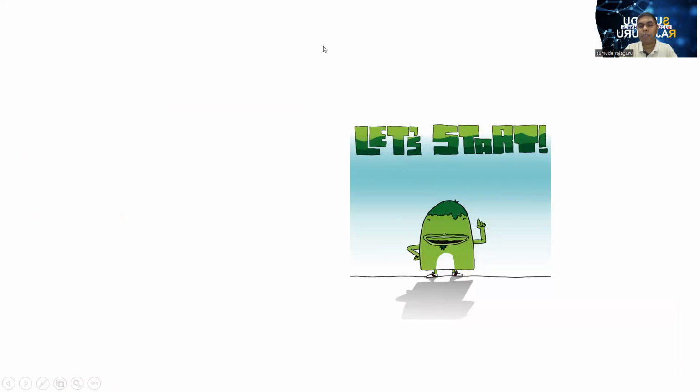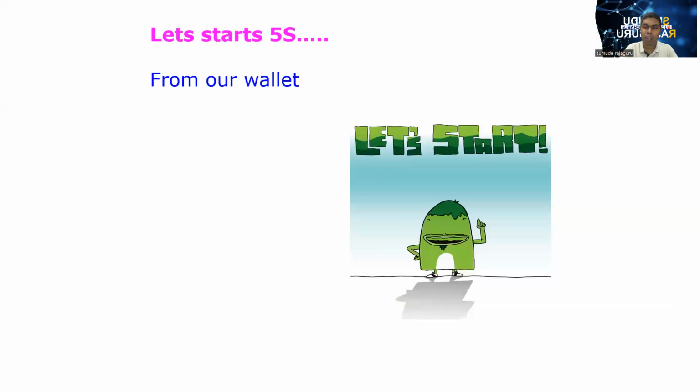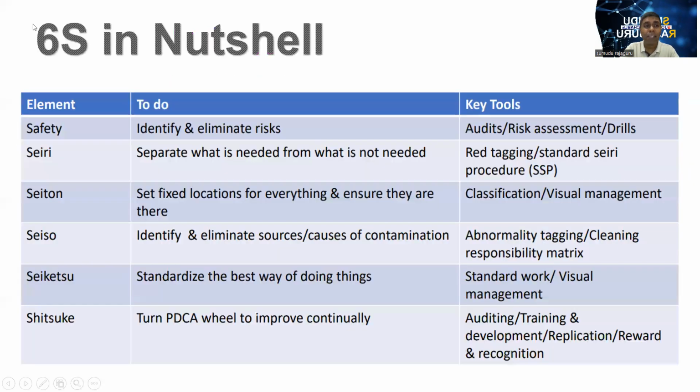Okay, so when we start 5S, we have to start from our wallet, maybe from our table, then from our desktop. So we can start from a very small portion, then we can spread it all over the home, all over the manufacturing environment. So this is a very important tool. These are the nutshell of 5S.